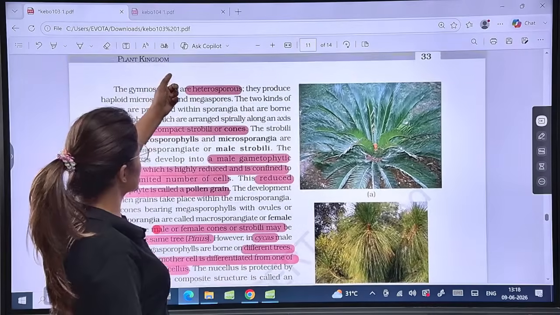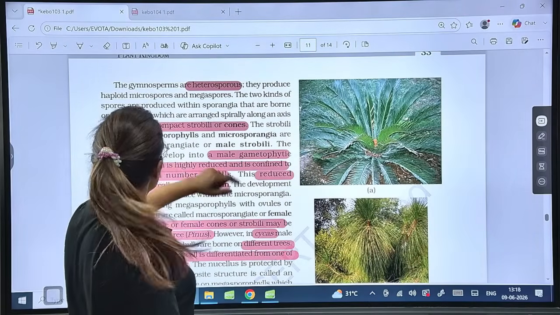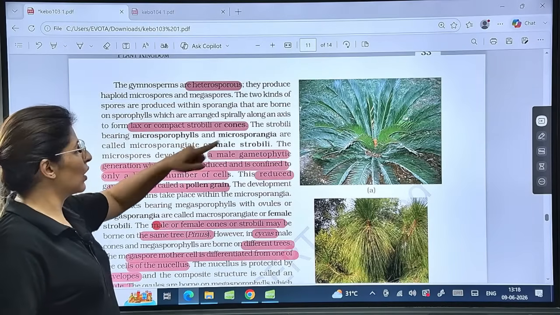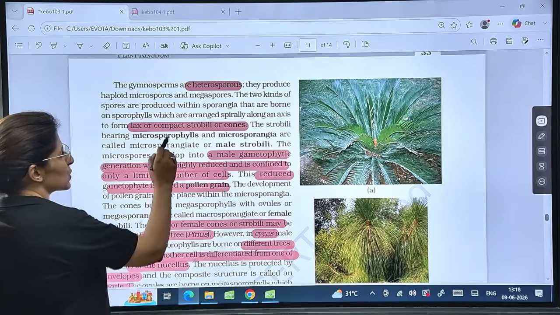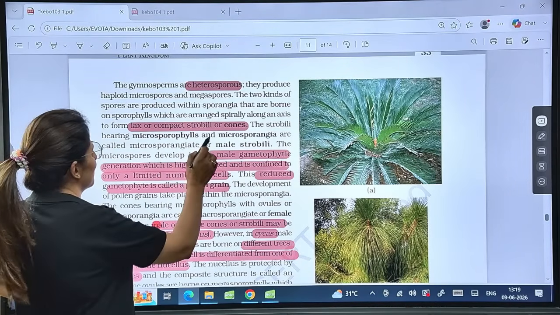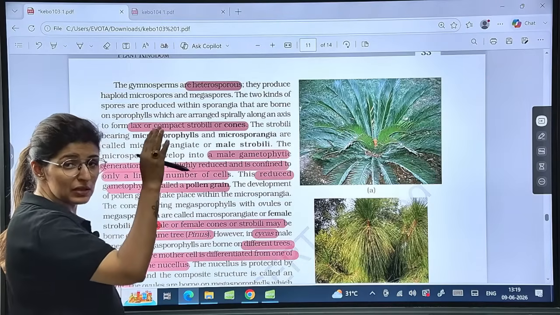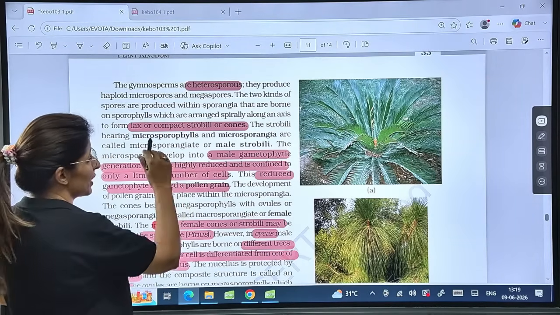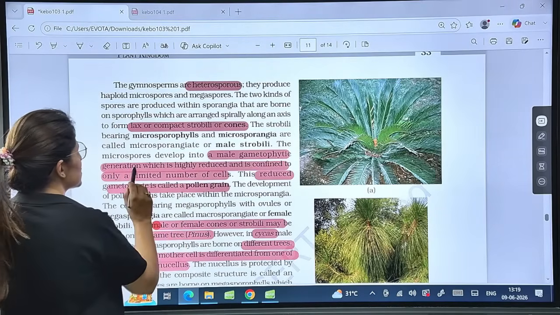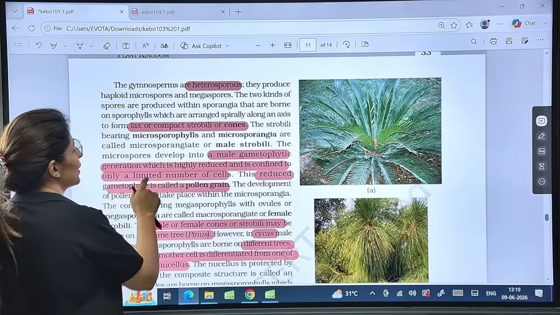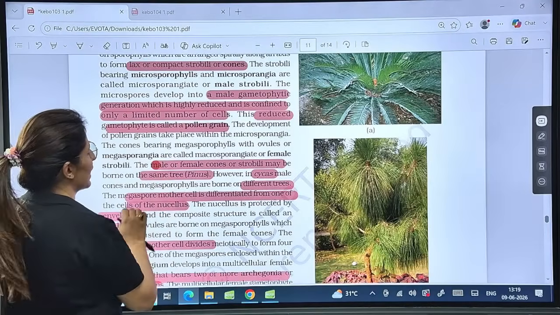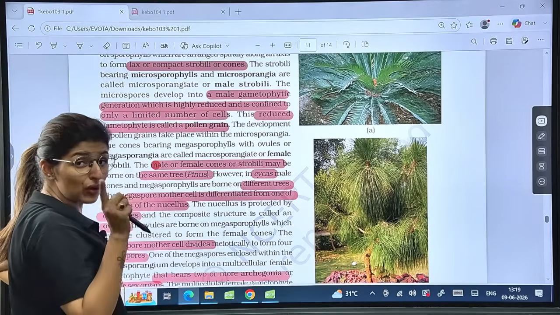Now, gymnosperms and angiosperms will be completely heterosporous. Then they will form a lax or a compact strobili or cone, right? Now, microsporophylls, male spore-bearing leaves, and megasporophylls, female spore-bearing leaves. They will form cone-like structures, male cone or female cone. So they will form male strobili. Male gametophyte generation is highly reduced and confined to only a limited number of cells. This reduced gametophyte is called a pollen grain. Very important line. By the way, this line is also true for angiosperms.